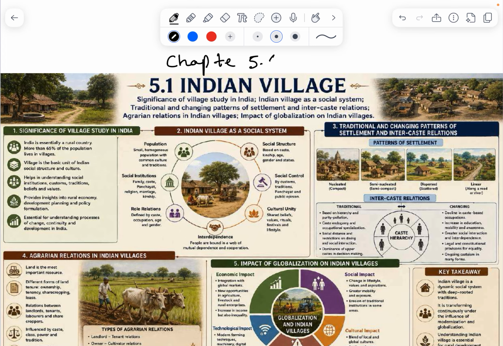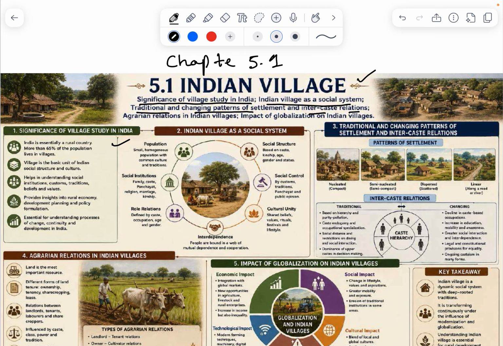In chapter 5.1 we'll be talking about Indian villages, significance of village studies in India, Indian village as a social system, traditional and changing patterns of settlements and intercaste relations. What is the significance of village study in India?